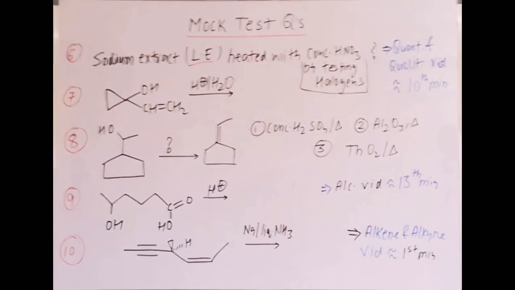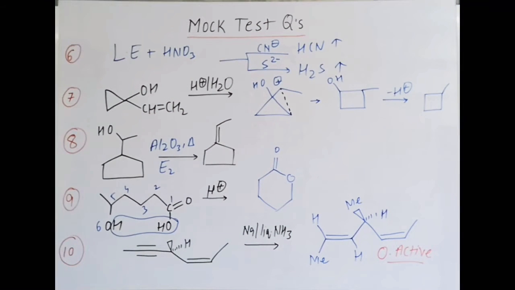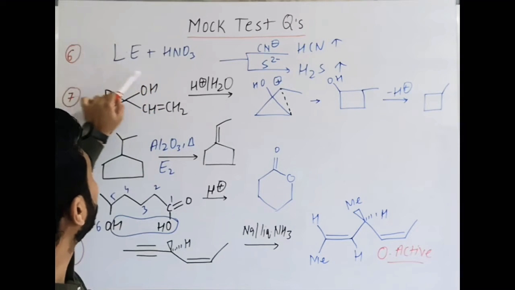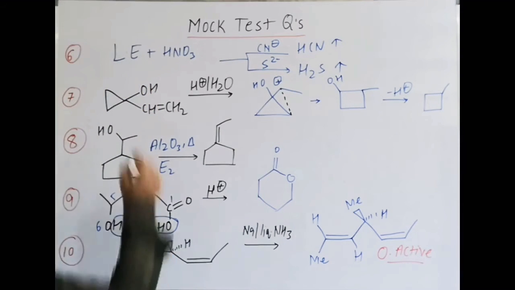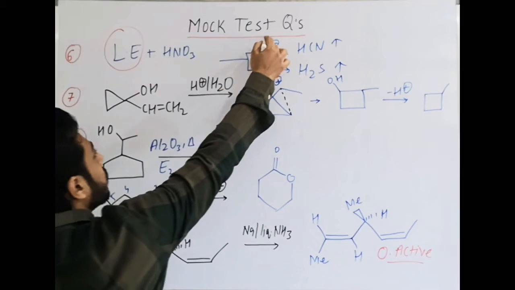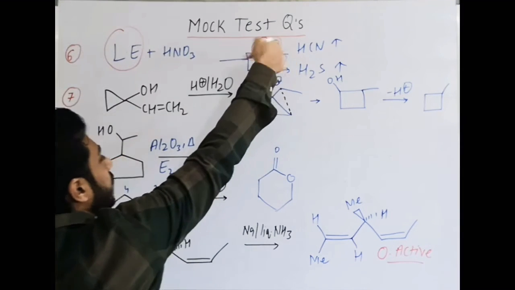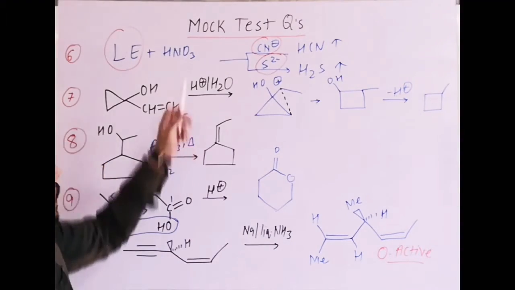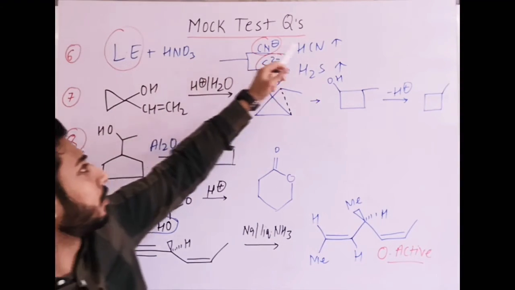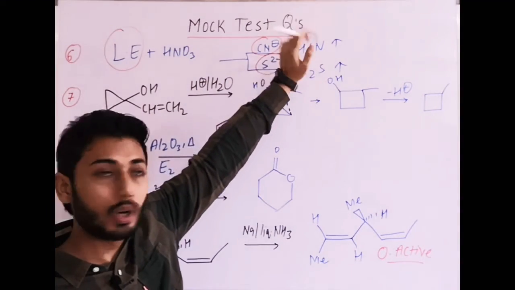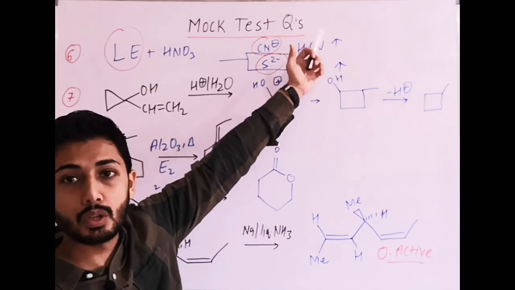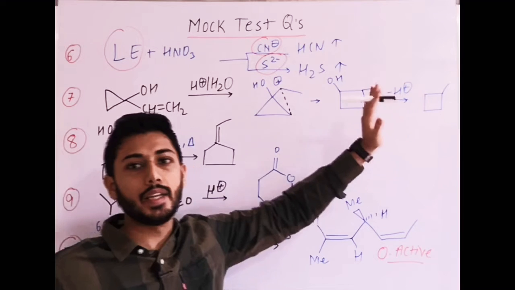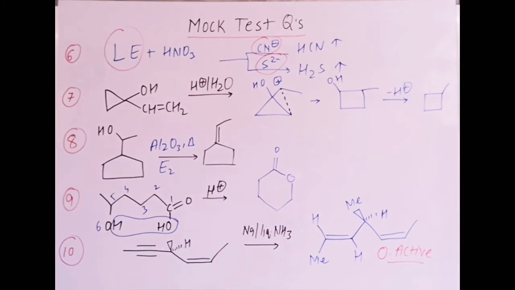Try these questions. Now question number 6. As I already told, in the Lassaigne extract we have CN minus. If nitrogen is present, it is in the form of CN minus, and sulfur in the form of sulfide. Then after treating with HNO3, it evolves HCN gas, so nitrogen is gone, and H2S gas, so sulfur is gone. If they are present, then they will give a particular colored precipitate and they will interfere with the testing of halogens.